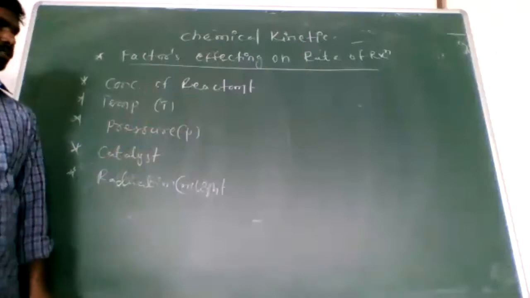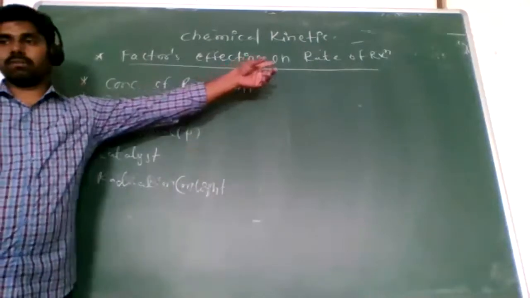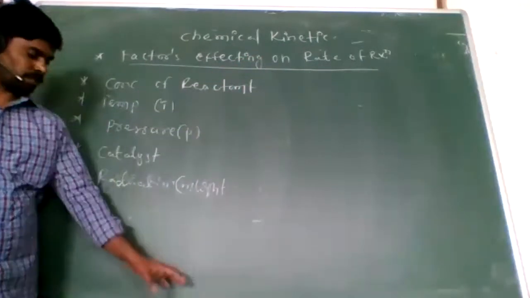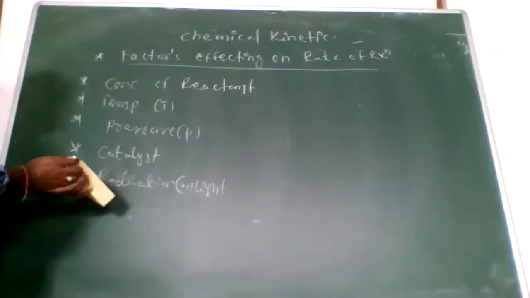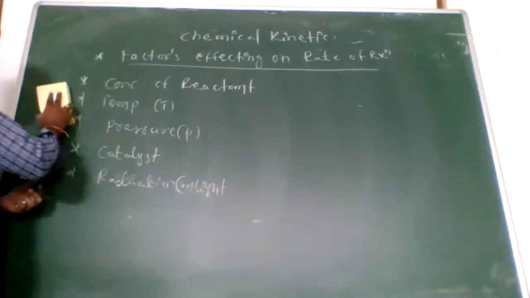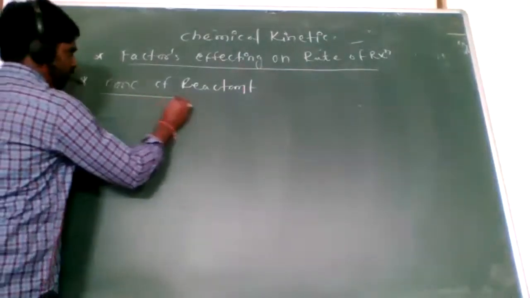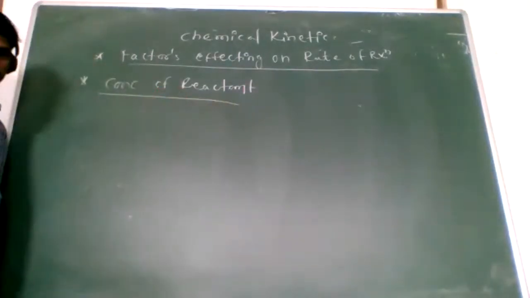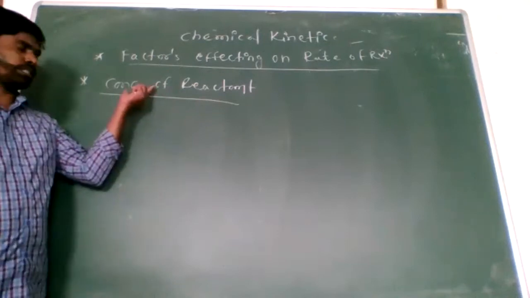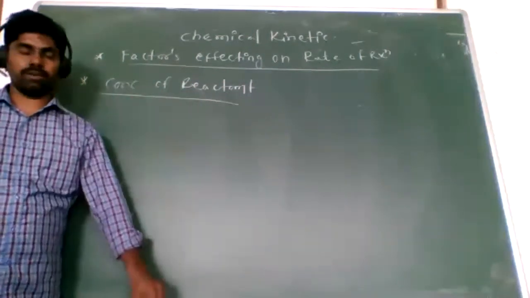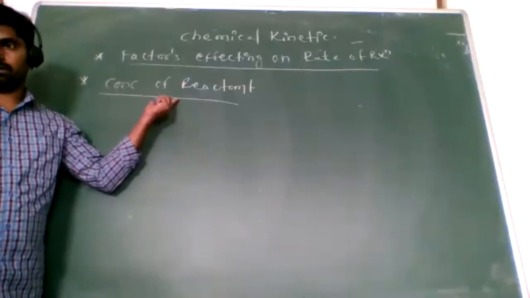These five factors influence the rate of reaction. First one is the concentration. Now look here, how concentration affects the rate of reaction.